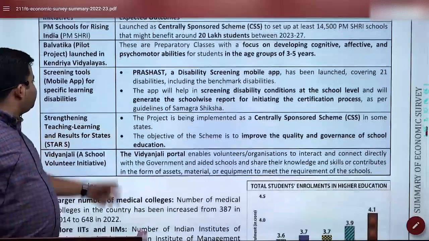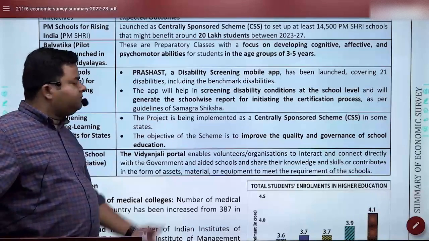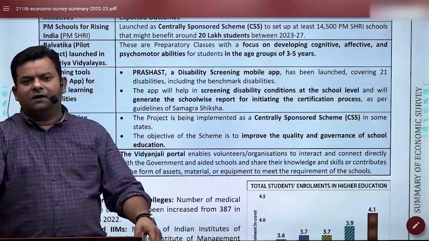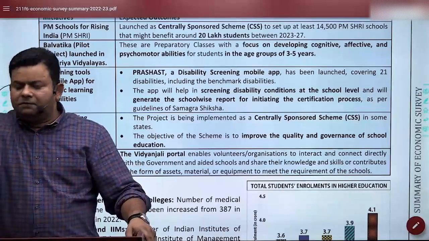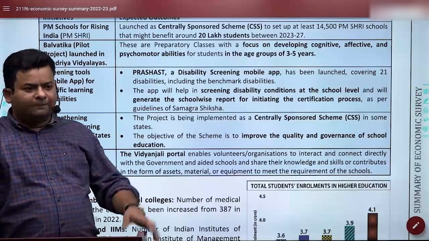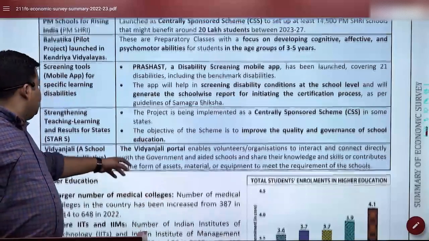Then we have what is called the screening tool for specific learning disabilities. Prashast is well up to the mark. Prashast is a screening mobile app to identify if there is any challenge in learning processes and all.